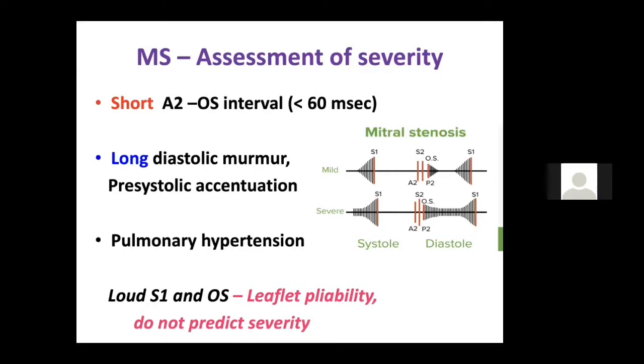Second is the long diastolic murmur. Third is the pulmonary artery hypertension. Never tell that if the patient is in AF, it is related to the severity. Never tell that the intensity of the murmur is related to severity in mitral stenosis. So what three things I have told you, you should always remember. And always remember pre-systolic accentuation. So the murmur of mitral stenosis will increase during the pre-systolic phase.